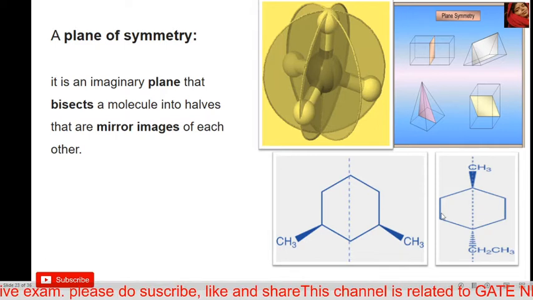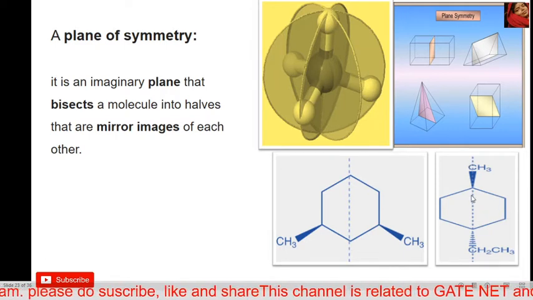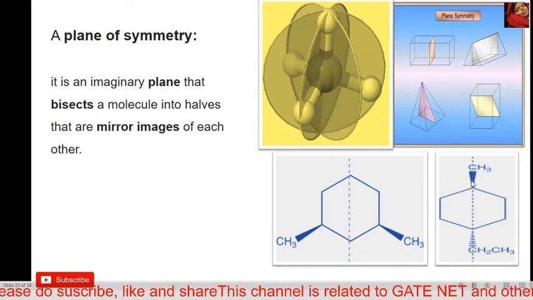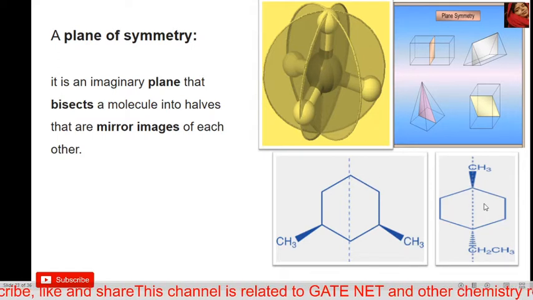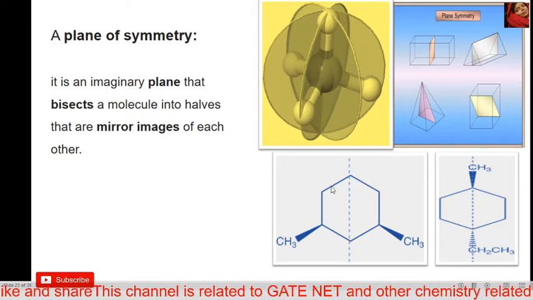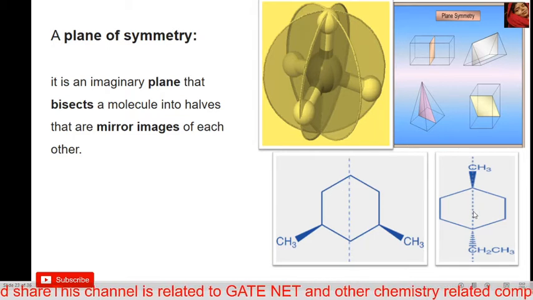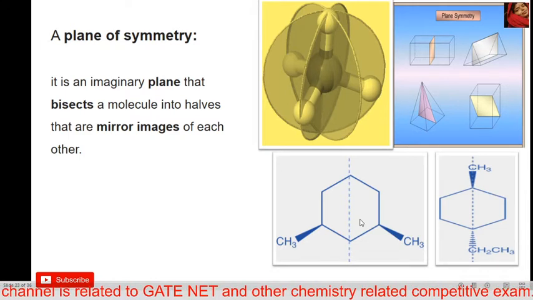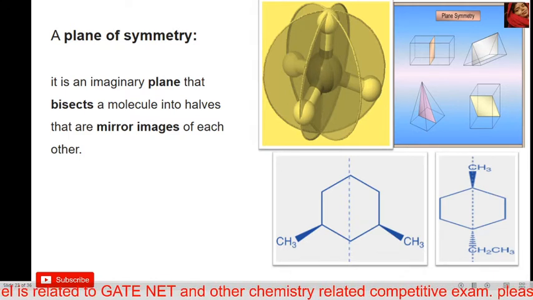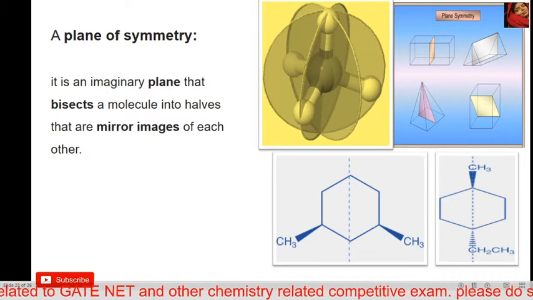Then both sides are the same after passing the imaginary line through the center. So this molecule has a plane of symmetry. It's only an imaginary line, and through it we imagine which molecule has a plane of symmetry and which does not.